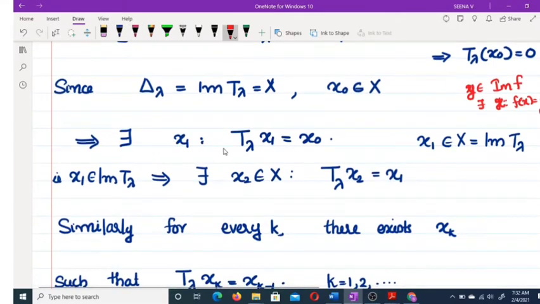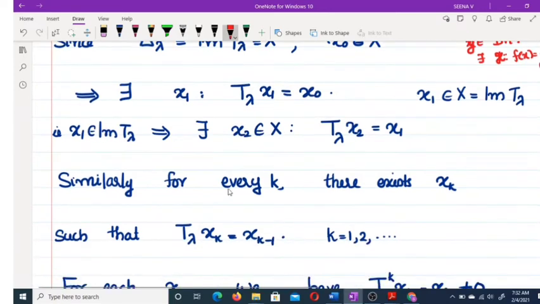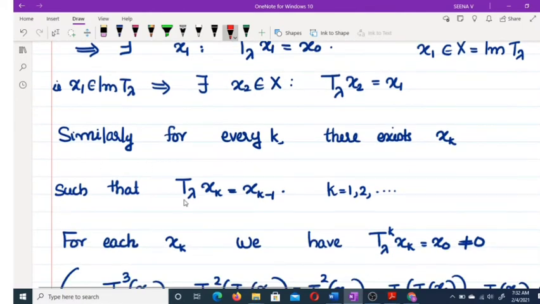So there exists x1 such that T lambda x1 equal to x naught. Now x1 is again in X, which is equal to image of T lambda. That means there exists an x2 belonging to X such that T lambda of x2 equal to x1. Proceeding like this, for every k there exists an xk such that T lambda of xk equal to xk minus 1, k equal to 1, 2, etc.